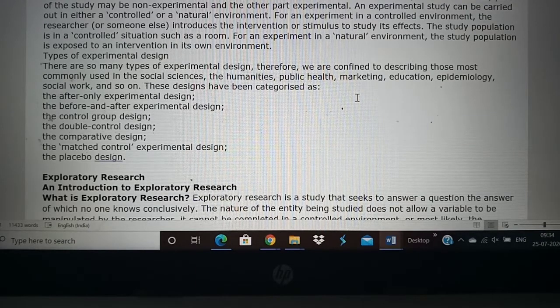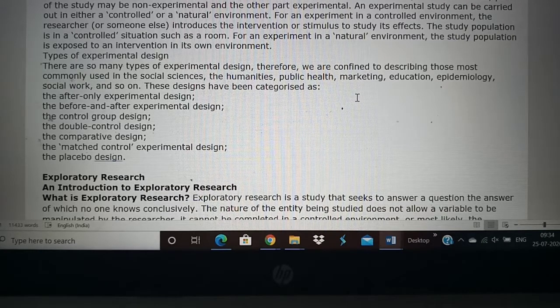One group has an intervention, and you find out the result. The other group, you do not intervene at all, they go the natural way, and you compare both the groups.